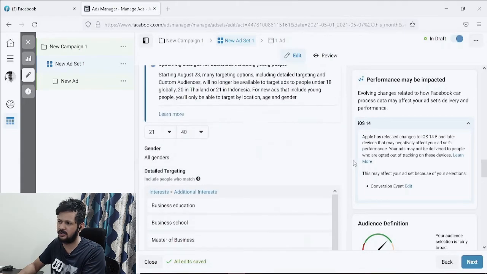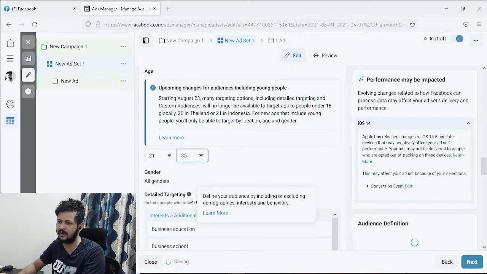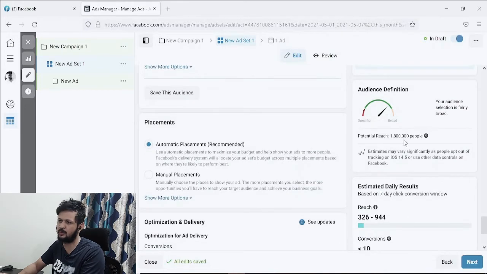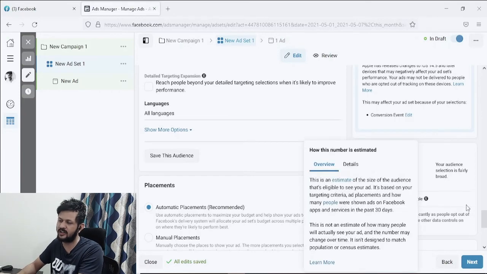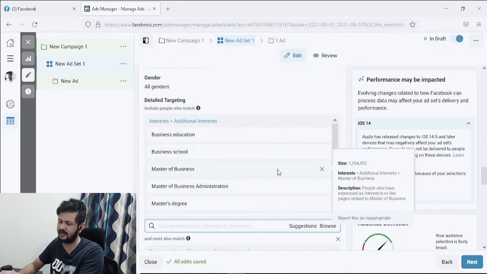You can decrease your age range also, as you need. Let's say if I go to 21 to 35, it has come down to 1.8 million people, right? So I'll test and run this level of targeting. It's a fairly okay audience compared to what you had with just the interest targeting. So it's very, very important to add layers of targeting in interests, so that you can refine your audience and make it very laser focused.